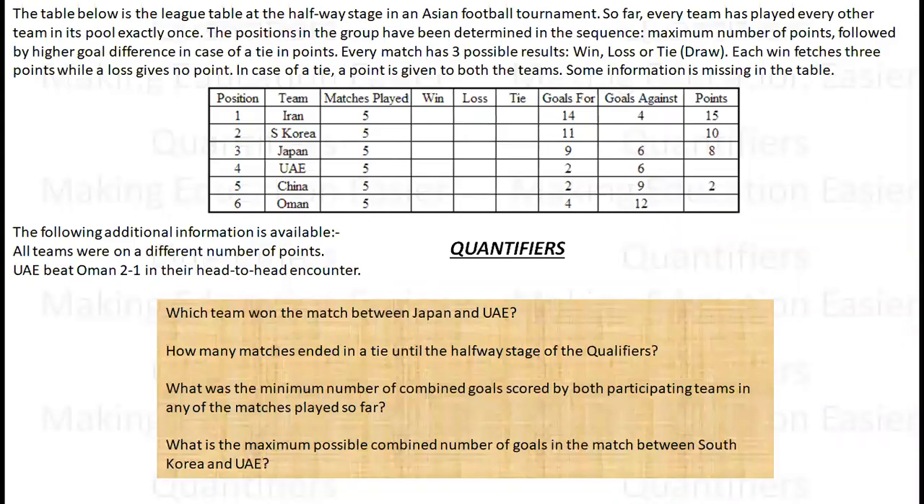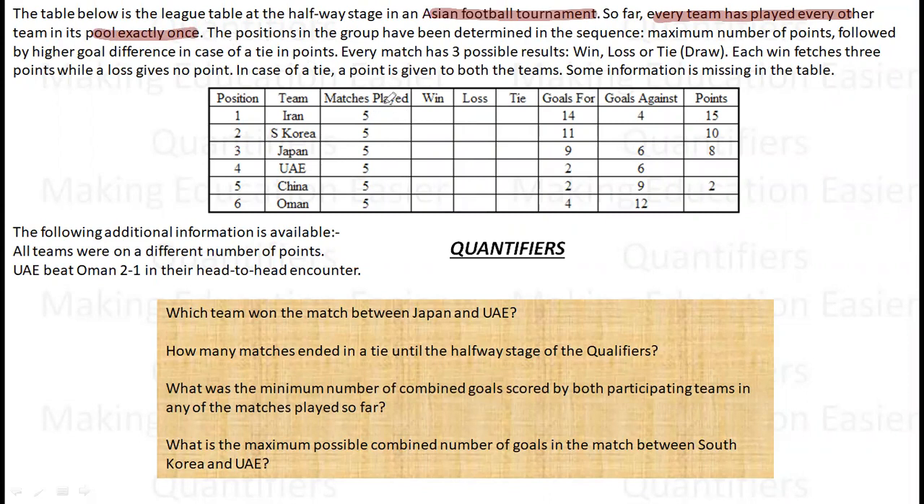Now, what does today's set tell us? Today's set says the table below is the league table at the halfway stage in an Asian football tournament. So far, every team has played every team exactly once. So, as we can see, each team has played 5 matches.